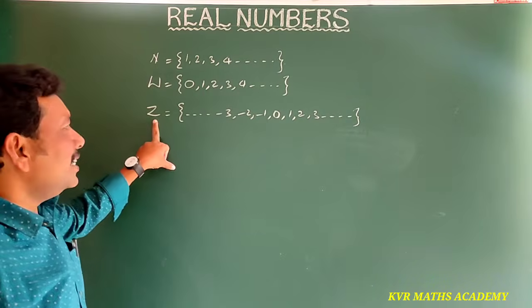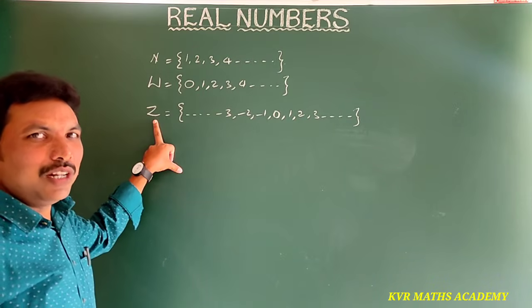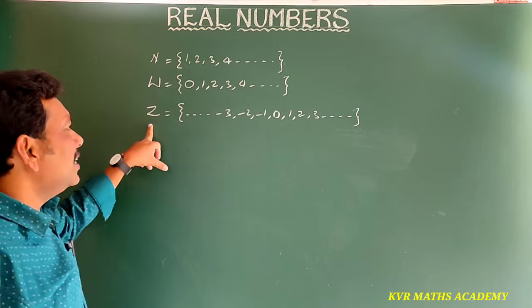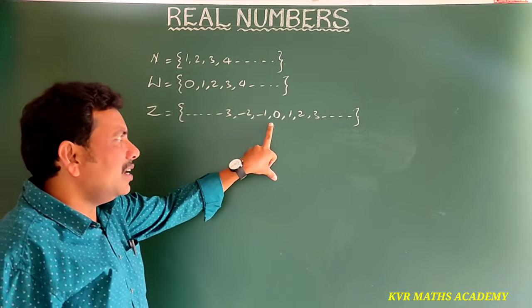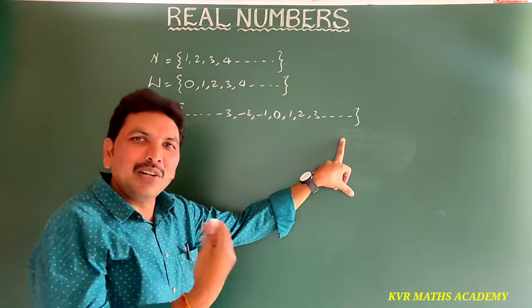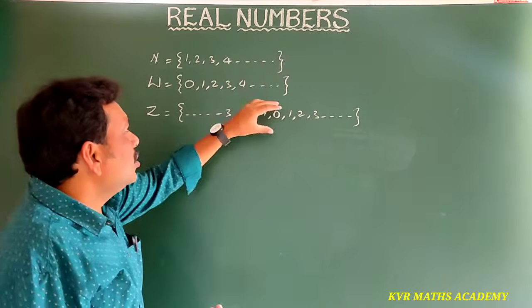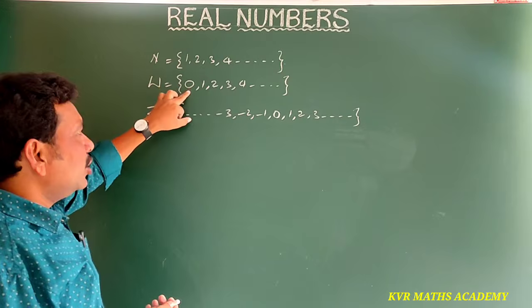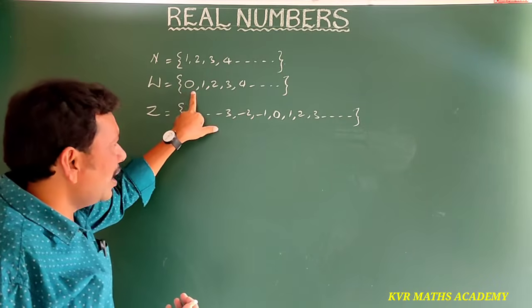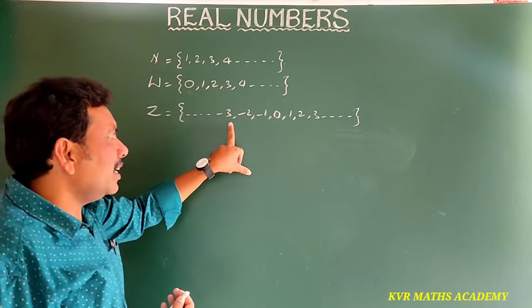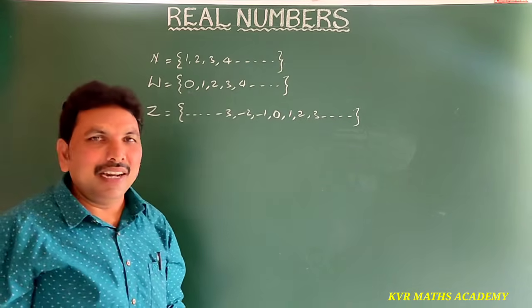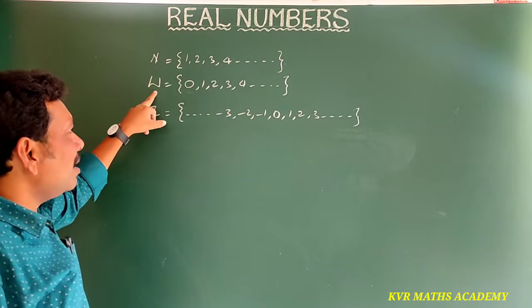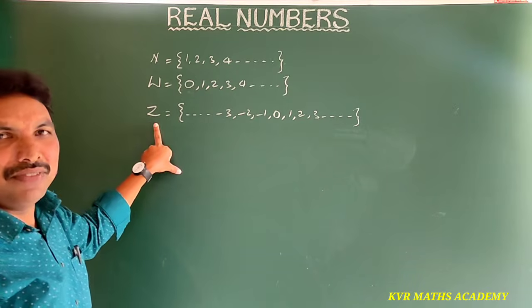It is also represented with I. So natural numbers including 0 are called whole numbers. Whole numbers including negative numbers are called integers. So here N is a subset of W, W is a subset of Z.